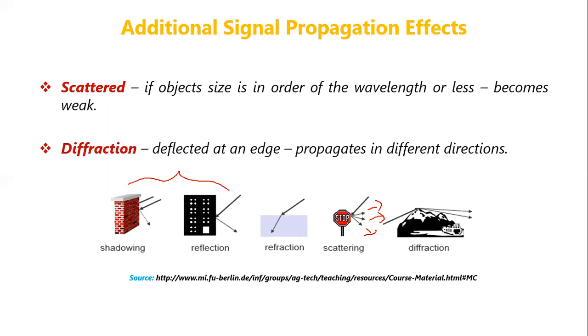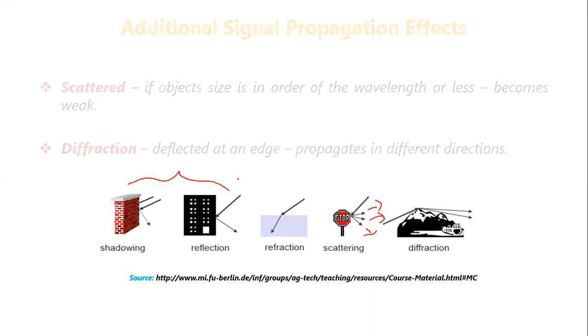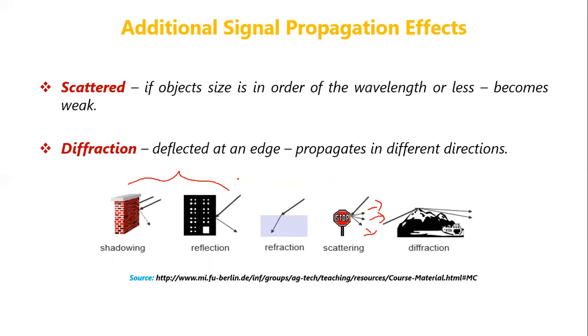The next is diffraction. In some cases, the radio signal will get deflected by some edges, maybe an edge of a mountain or such things. So this is an example for diffraction. All these diagrams show, so this shows what is shadowing. In shadowing, the radio signal gets blocked totally. There is no reflection, no refraction, nothing. The object just absorbs the signal.